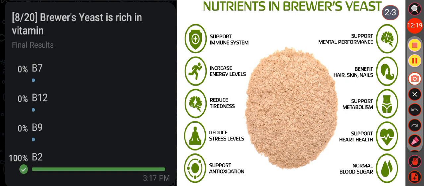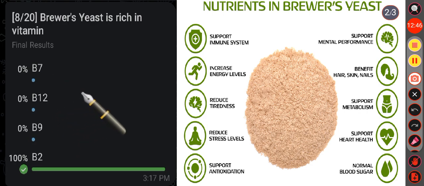Then the next question: brewer's yeast is rich in vitamin B7, B12, B9 or B2? Here the correct answer is option D, that is vitamin B2. Brewer's yeast is a source of B vitamins, but remember, it is important that it does not contain vitamin B12.